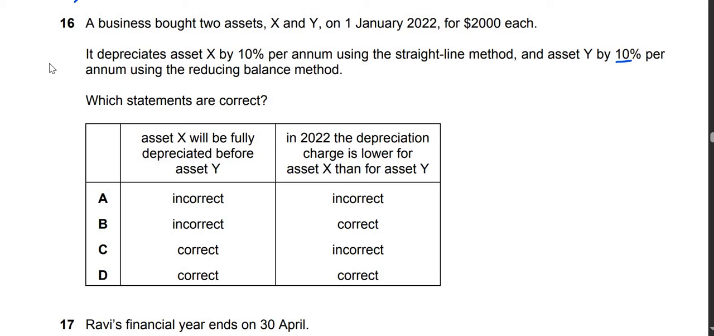So for example, in the first year you might charge 2,000 depreciation, in the second year you might charge 1,400, in the third year you might charge 800, like that. So which statement is correct? Under straight line method, a fixed amount of depreciation is charged every year. Under reducing balance method, a higher amount is charged in initial years and lower amounts in later years. So option C is correct because asset X will be fully depreciated before asset Y. In 2022, the depreciation charge is the same for both methods. Alright, so C is the correct answer.